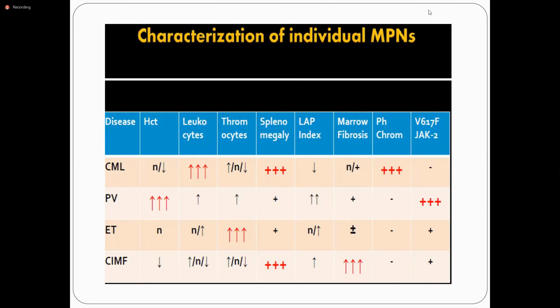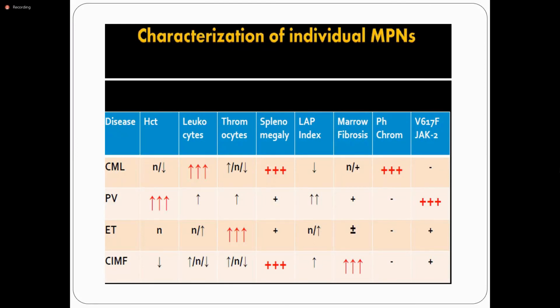Okay, can anyone tell me what is the defect in chronic myeloid leukemia? What is the LAP index? The LAP index is to differentiate between chronic myeloid leukemia and leukemoid reaction. The leukocyte alkaline phosphatase score is increased in infection and leukemoid reaction and will be decreased in CML.